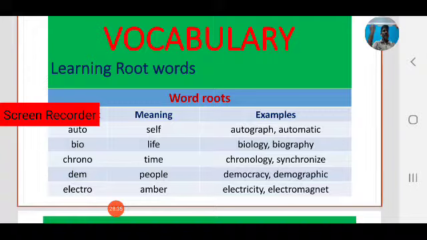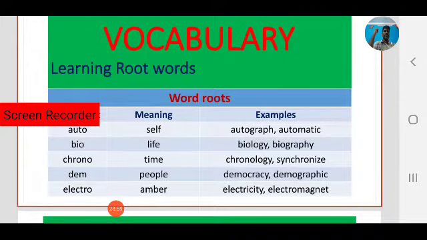Okay, automatic, some machines start automatically. Self. Auto means self. Auto is a Greek root whose meaning is self. Based on the root word we can learn these words: autograph, automatic.